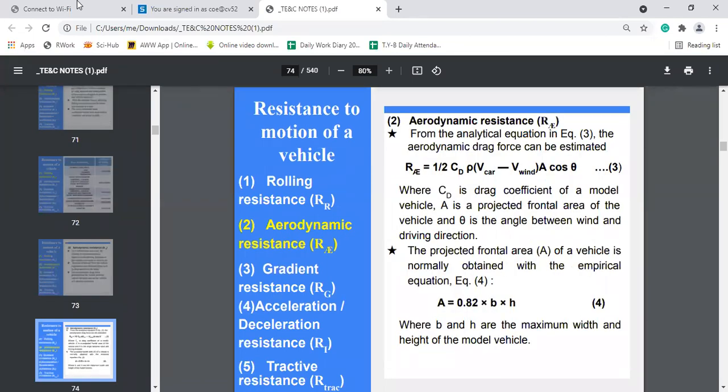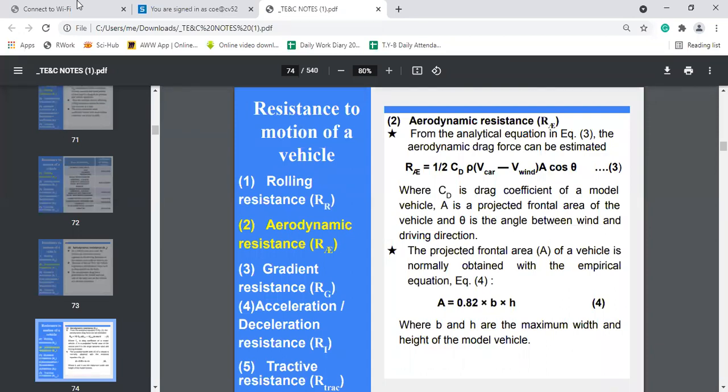To calculate this aerodynamic resistance, there is one equation, which is given by 1/2 CD rho into bracket velocity of car minus wind velocity into A cos theta, where CD is the drag coefficient and A is the projected frontal area of the vehicle, while theta is the angle between the wind and driving direction.